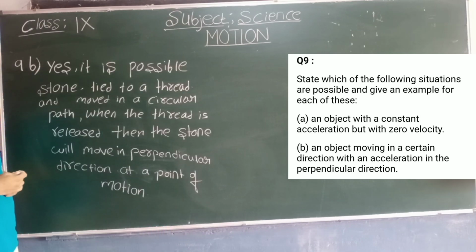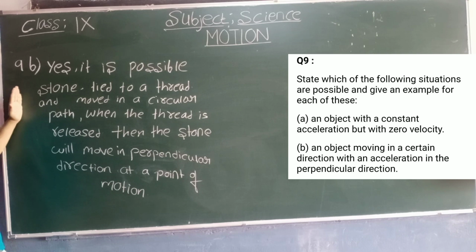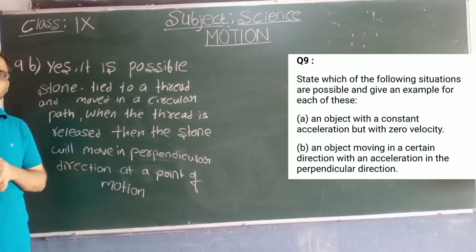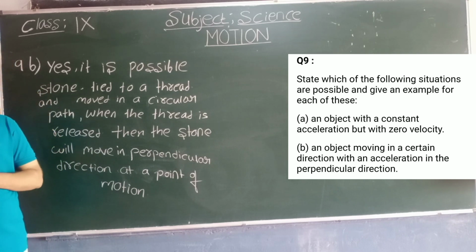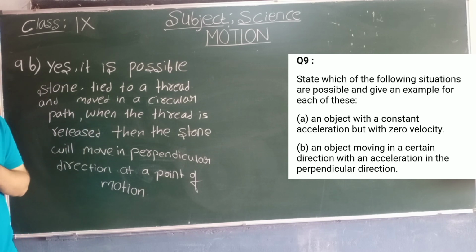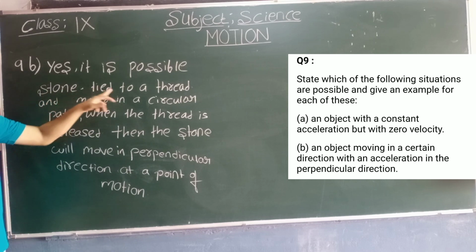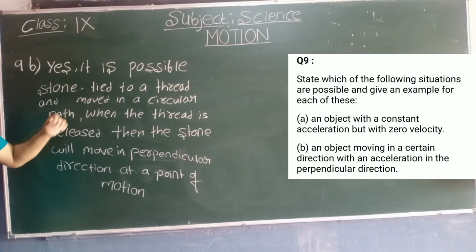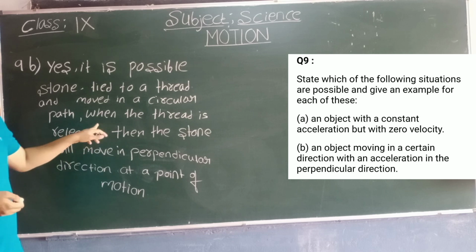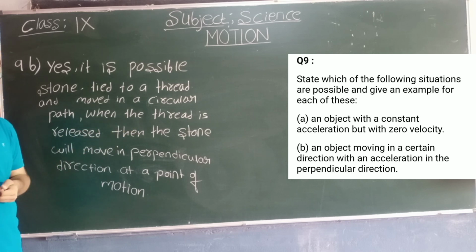Okay, students, look here. So this is an example for the second statement. Okay, so what is the second statement? It means whenever an object is moving in a direction, the acceleration of the object must be perpendicular to its direction. Yes, it is possible. So here's the example. A stone is tied to a thread and moved in a circular path.